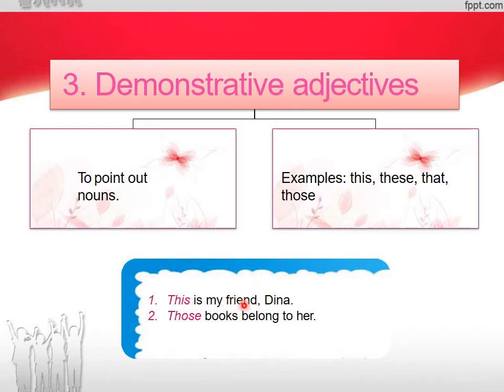This is my friend Dina. And the second one, those books belong to her. So now this and those, they are demonstrative adjectives because they are pointing out the nouns, or they are pointing out something. So that's why they are demonstrative adjectives.